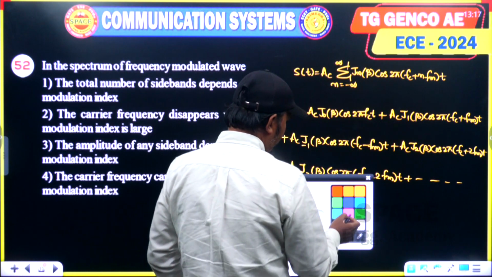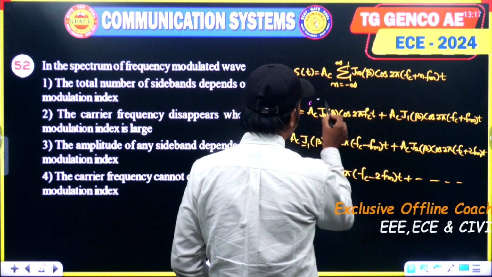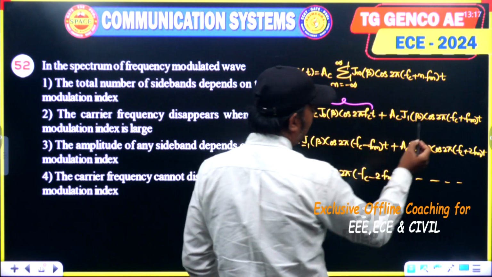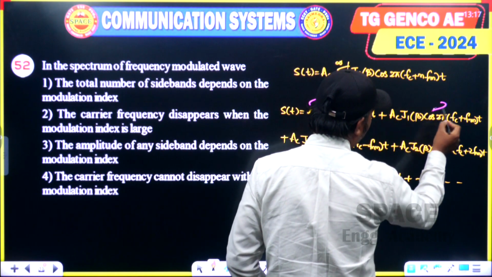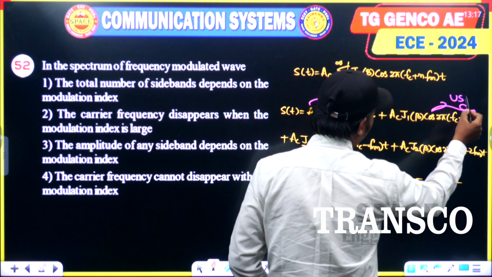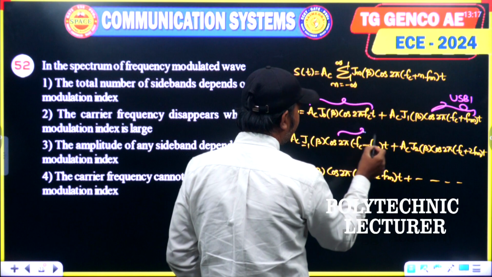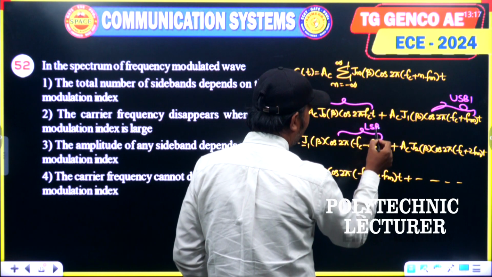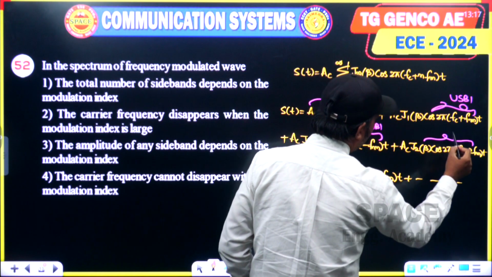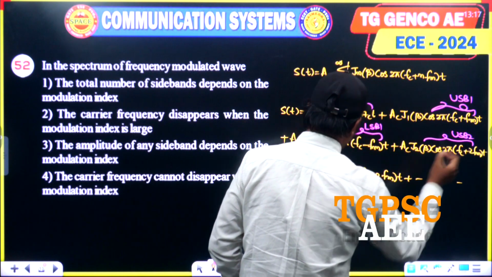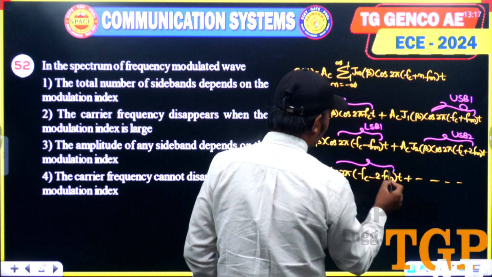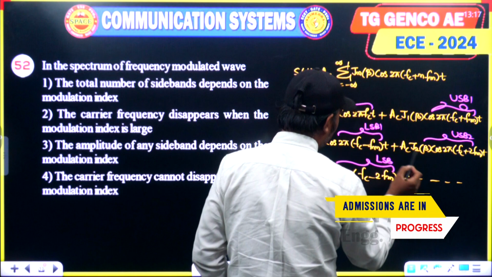Here this is the carrier component, this is upper sideband 1, this is lower sideband 1, this is upper sideband 2, and this is lower sideband 2, and so on.